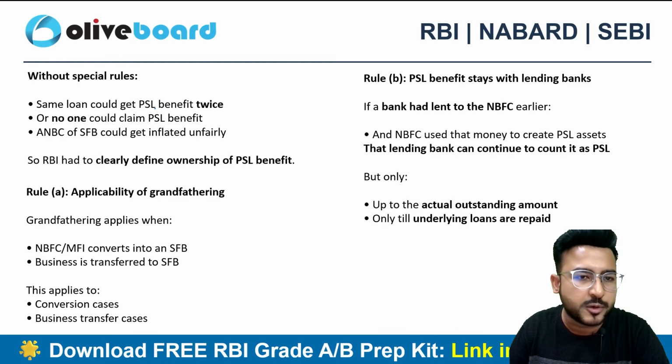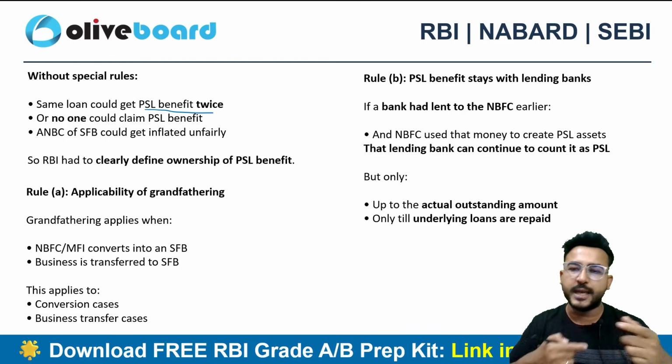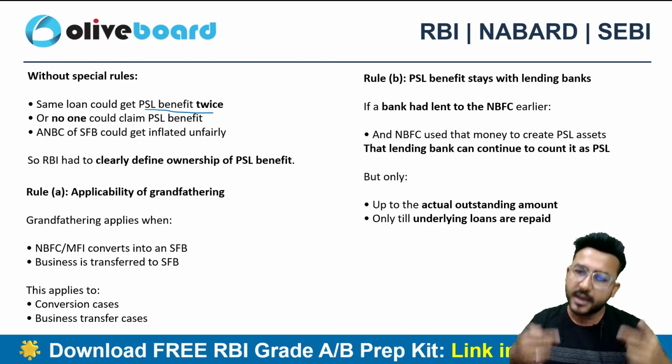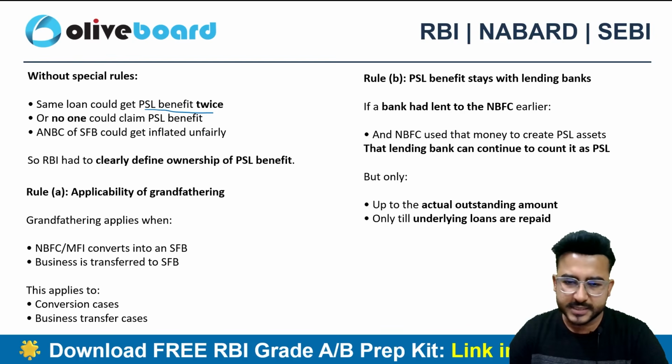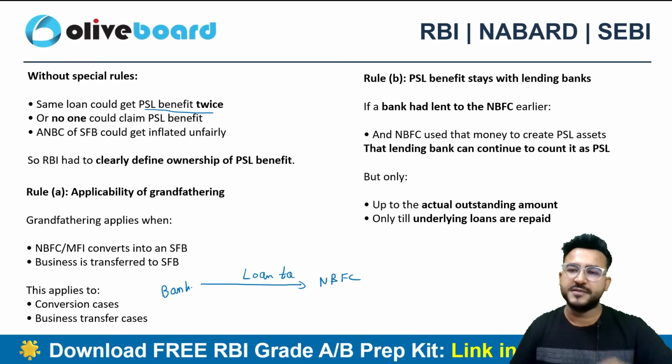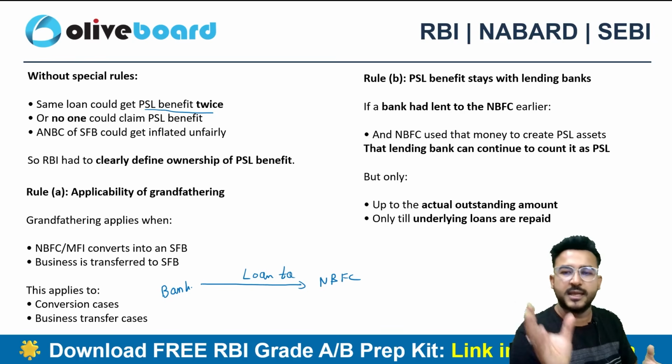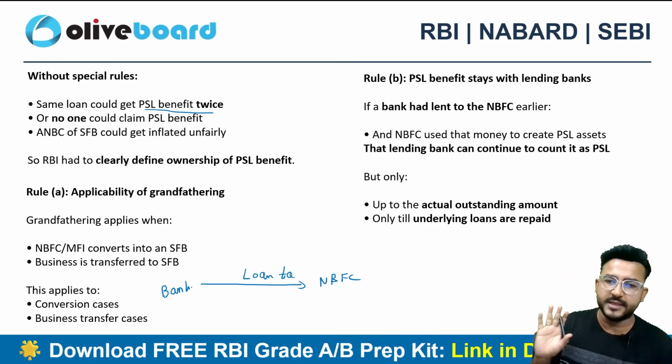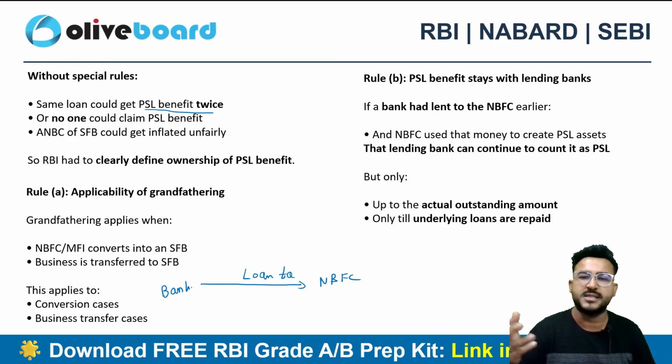Now some loans could get the PSL benefit twice. There is a problem of double counting in these kinds of situations. I'll tell you how. Let's suppose there is a bank. The bank has given a loan to an NBFC, and this NBFC is using the loan for a PSL specific criteria.